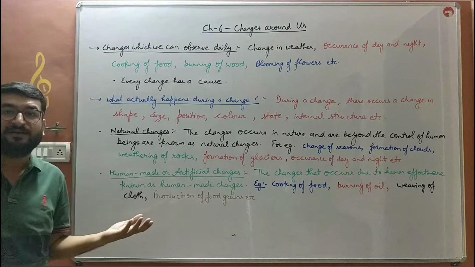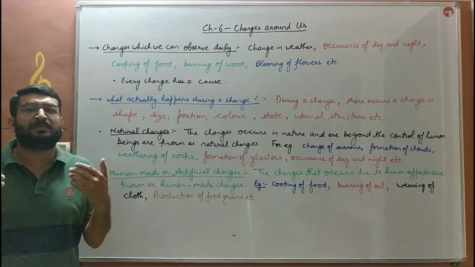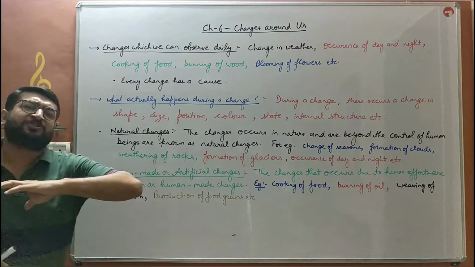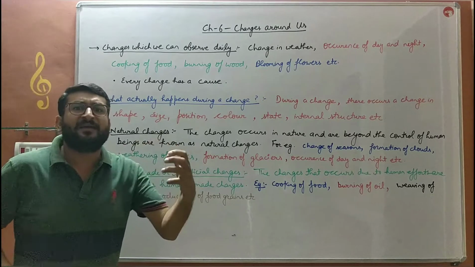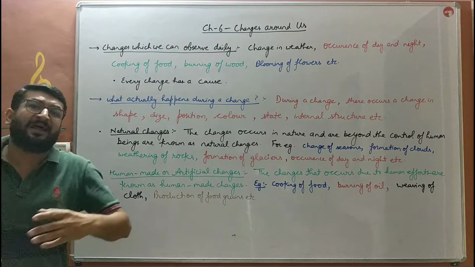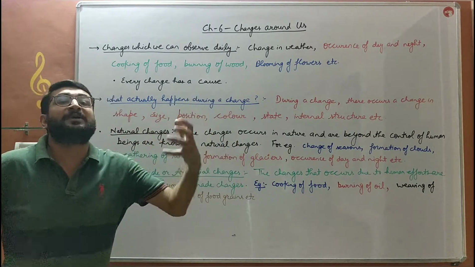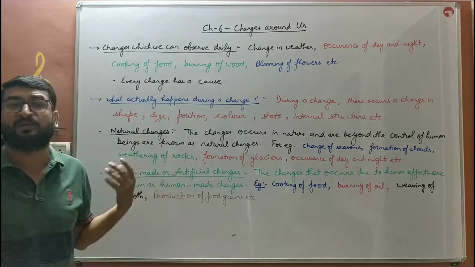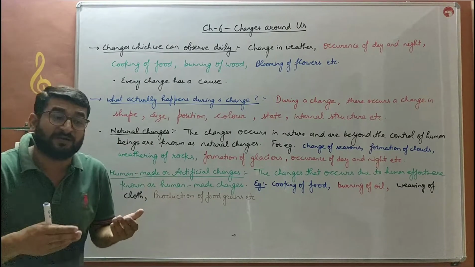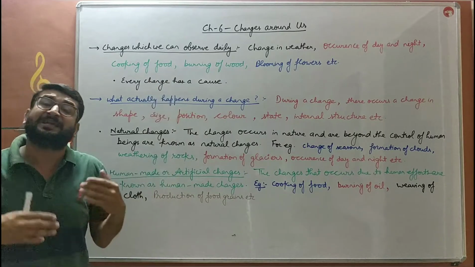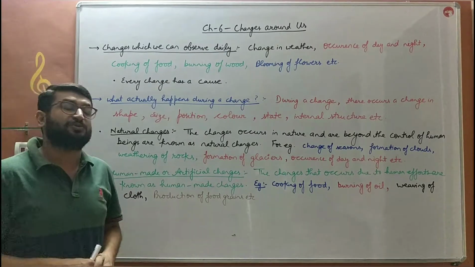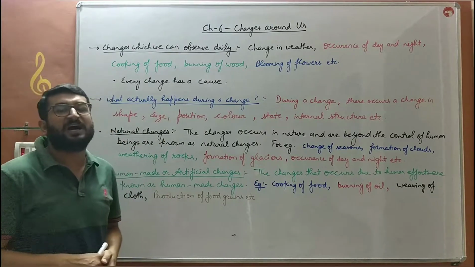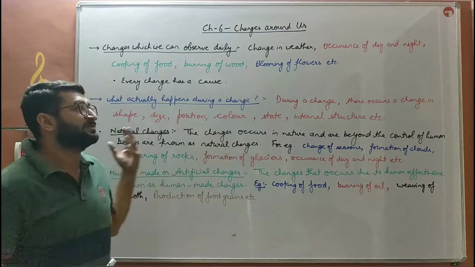Change in weather. Sometimes in summers, in the month of June or July, after a sudden hot day, the rain comes. A cloudy day will appear to us. That is also a change in weather, which we can easily observe around us. The change in the temperature from hour to hour and from day to day is also included in change. So there are many changes which we can observe around our surroundings.